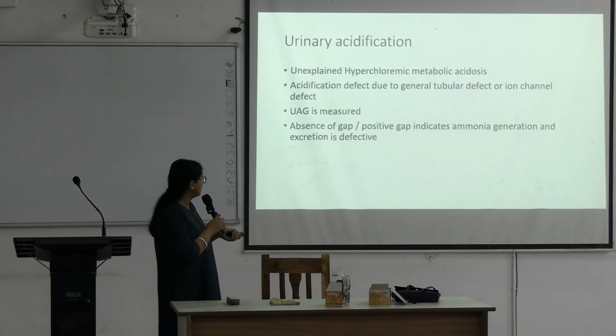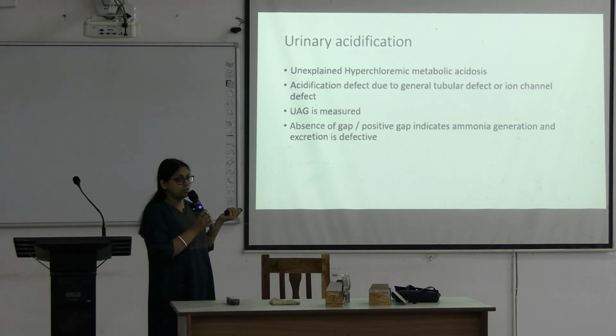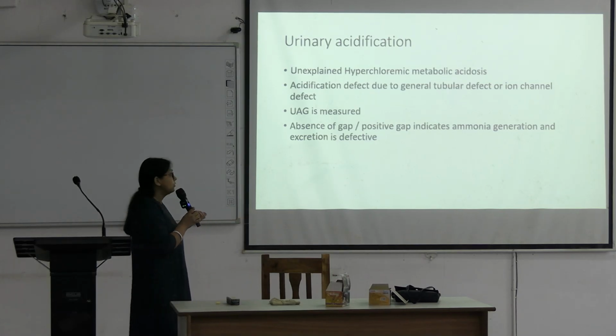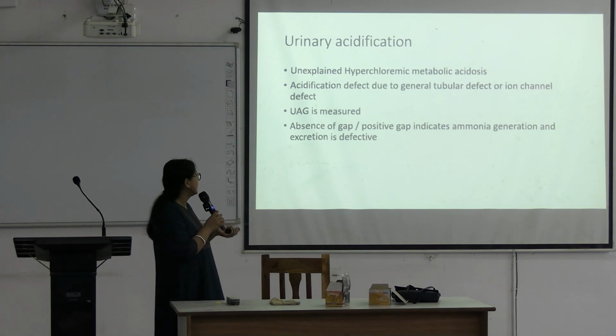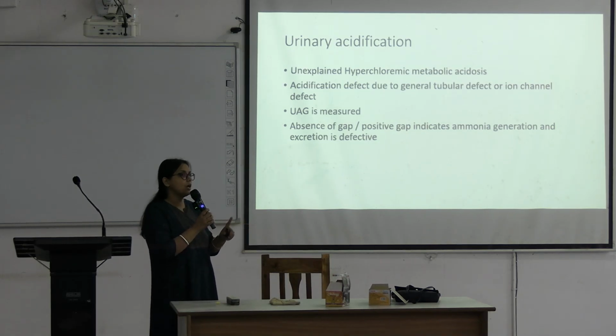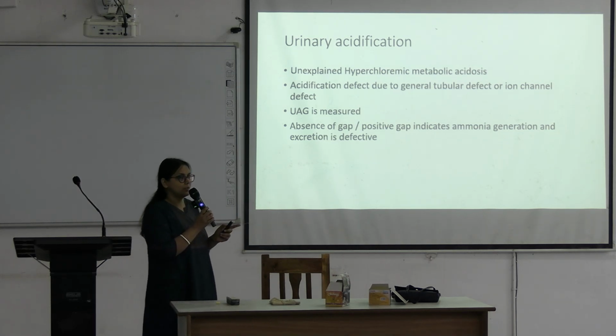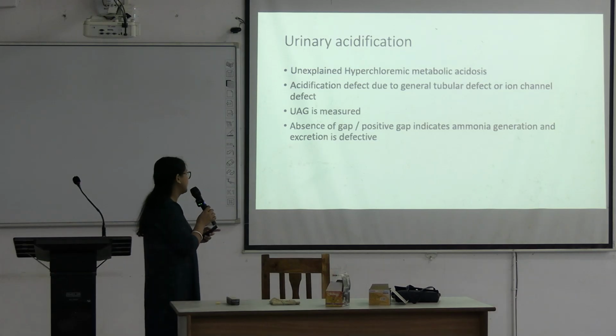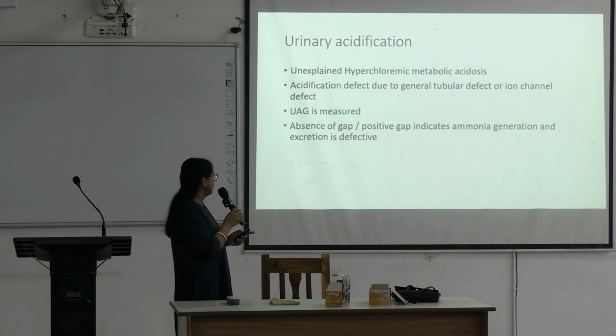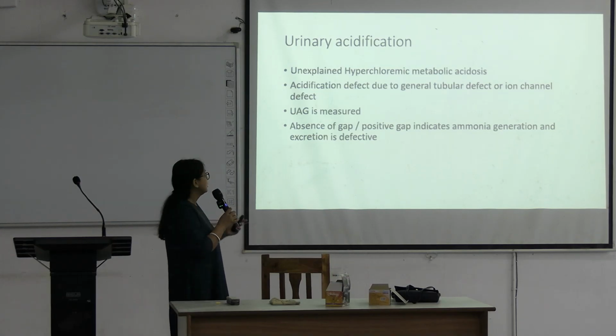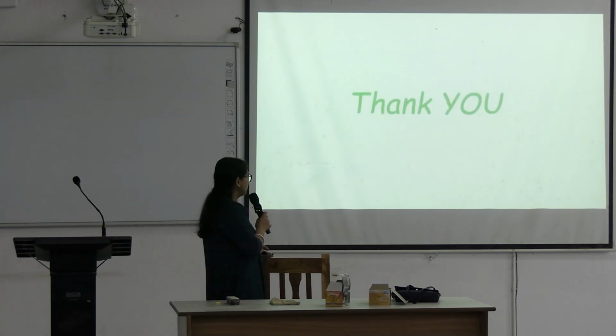Concentration test, dilution test. Then it is urinary acidification test. Urinary acidification test is done in case of unexplained hyperchloremic metabolic acidosis. Acidification defect is due to general tubular defect, or there is a defect of any ion channels. UAG means urinary anion gap. Urinary anion gap is measured. Absence of gap or positive gap indicates ammonia generation defect, or there is an excretion defect. This is urinary acidification. So we have completed the renal function test. Okay, now